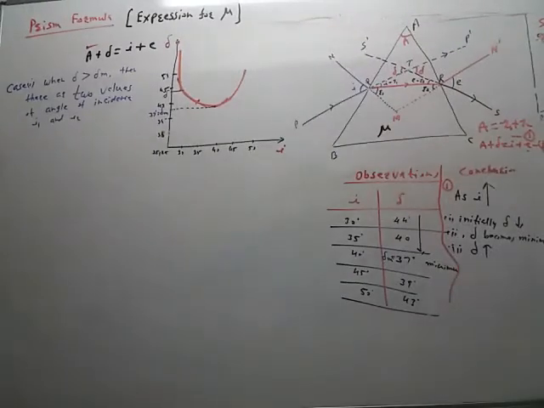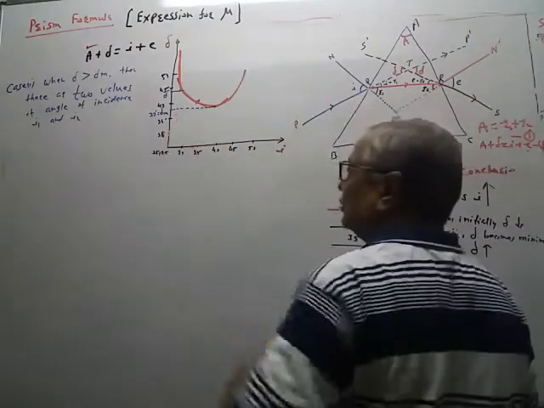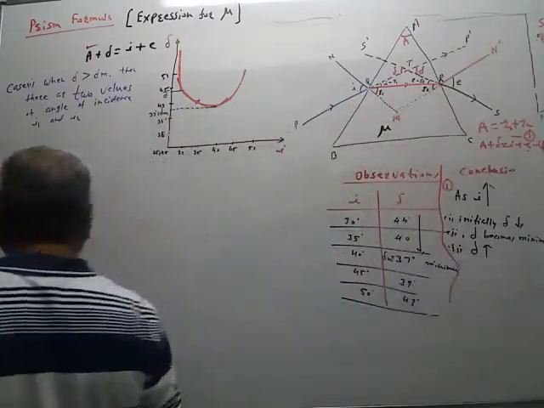How? When the angle of deviation is greater than delta m, there are two values of angle of incidence, i1 and i2.